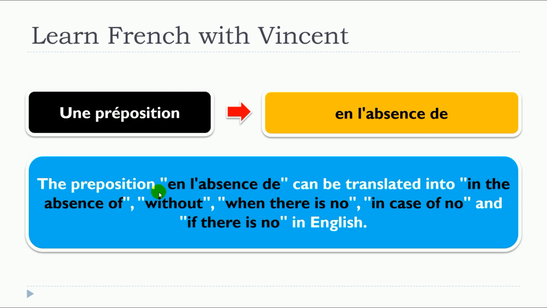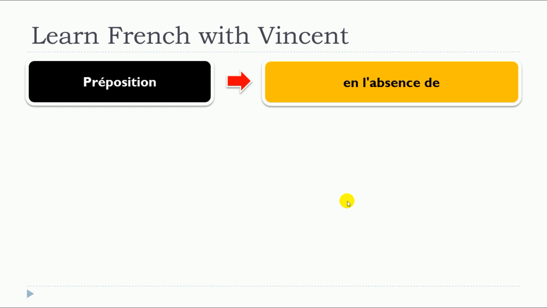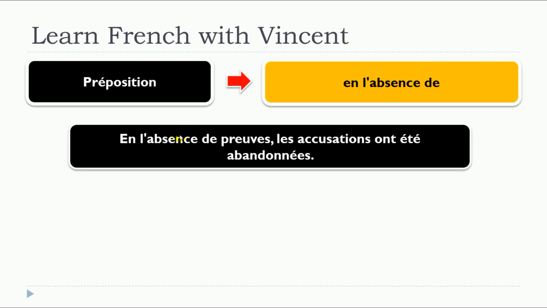And the preposition en l'absence de can be translated into in the absence of, without, when there is no, in case of no, and if there is no in English. So we will see some examples with en l'absence de.